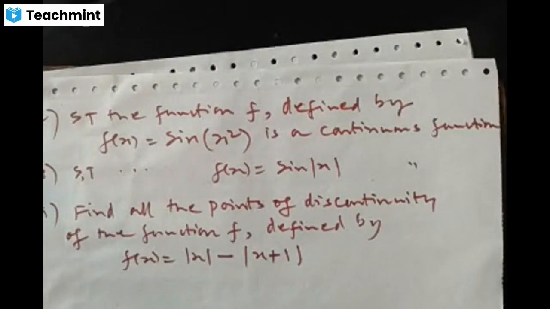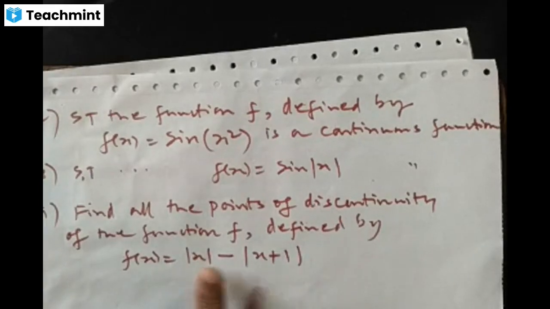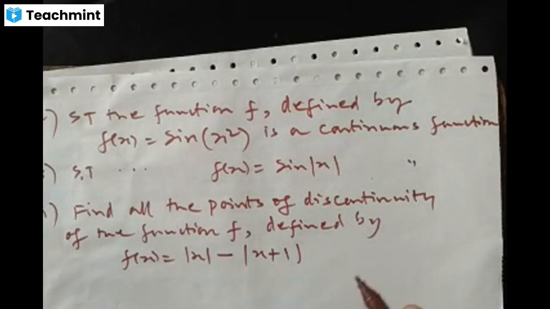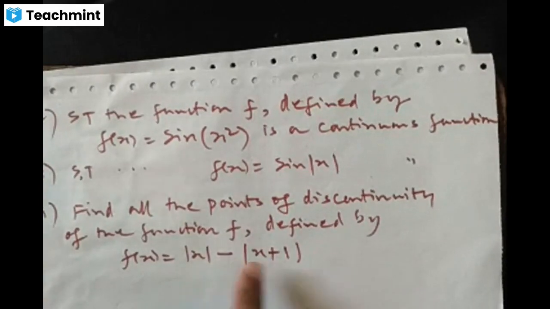See, we have already known that modulus function is continuous, so mod x is a continuous function. Similarly, modulus of x plus 1 is also a continuous function, right? Because this is also a modulus function. So the difference of two continuous functions is again a continuous function by theorem number 1.